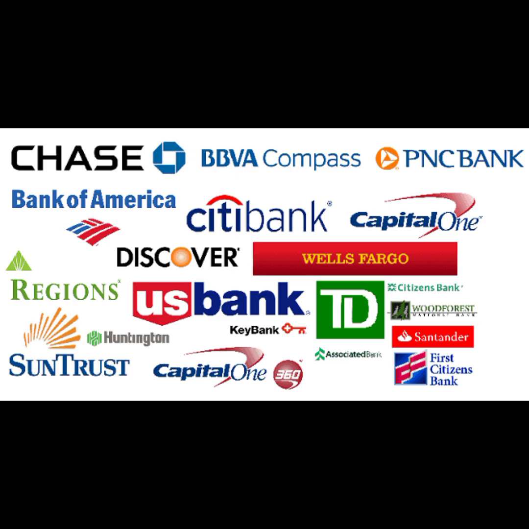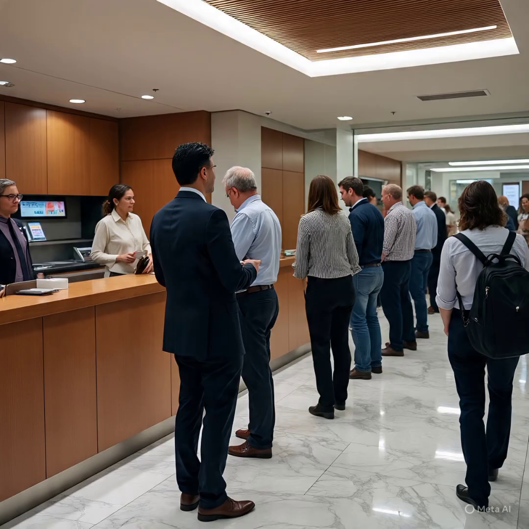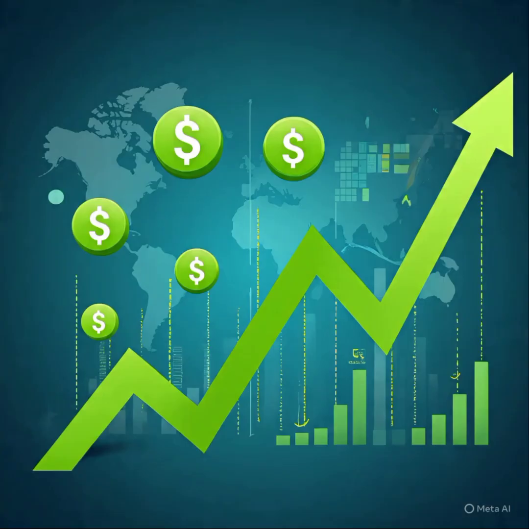The Federal Reserve sets interest rates through its monetary policy decisions, which are made by the Federal Open Market Committee, or FOMC. The FOMC meets 8 times a year to discuss and set interest rates. The Fed uses 3 main tools to implement monetary policy. 1. Federal funds rate, the interest rate at which banks and other depository institutions lend and borrow money from each other overnight. 2. Open market operations.